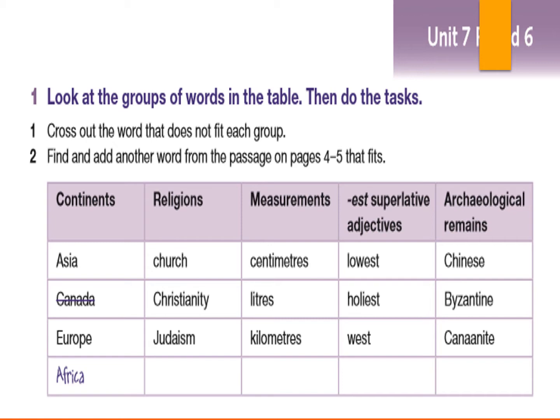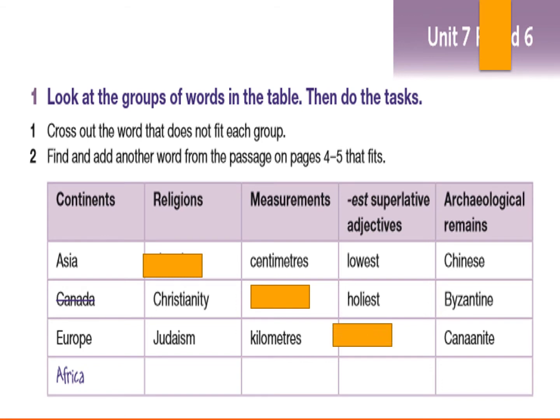Now let's check your answers. Number 1, religions. We have church, Christianity, and Judaism. The odd one is, yes, it's the church. Number 2, measurement. We have centimeters, liters, and kilometers. The odd one is, yes, it is liters. Number 3, superlative adjectives. We have lowest, highest, and waist. The odd one is waist, yes.